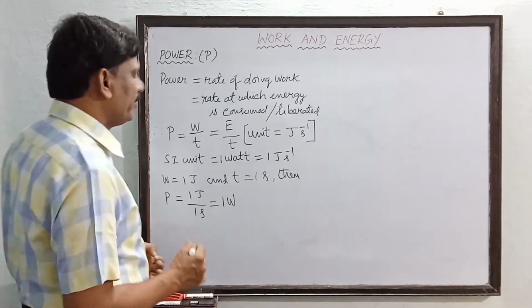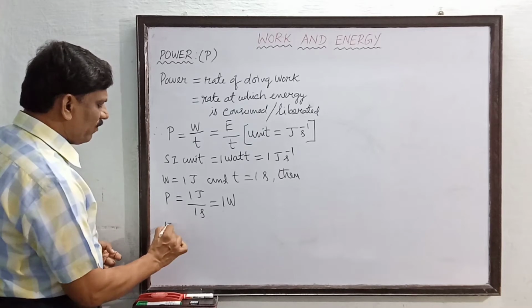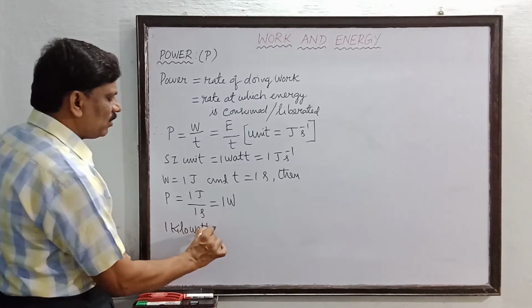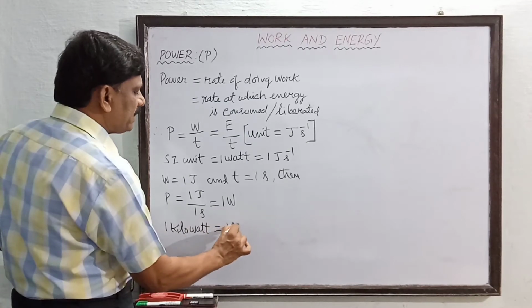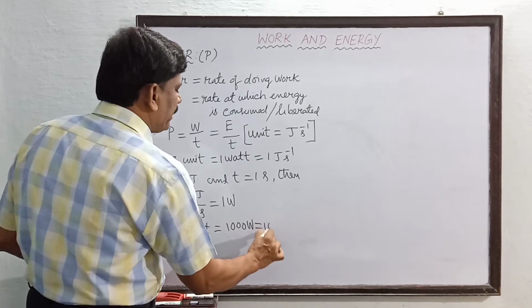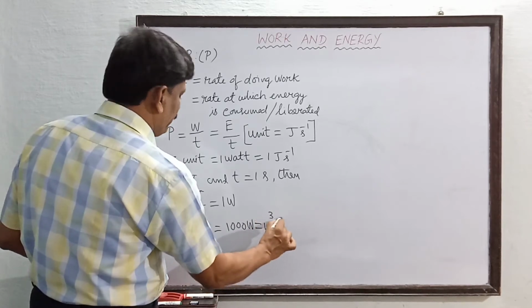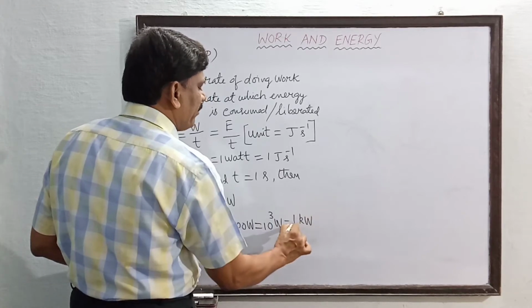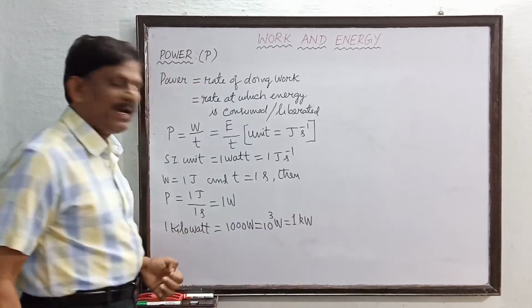So what are the higher units of power? 1 kilowatt is equal to 1000 watt, and this is equal to 10 power 3 watt. So this can be written as 1 kW. K for kilo, W for watt.